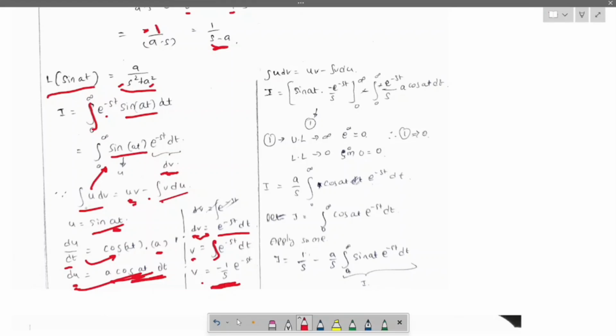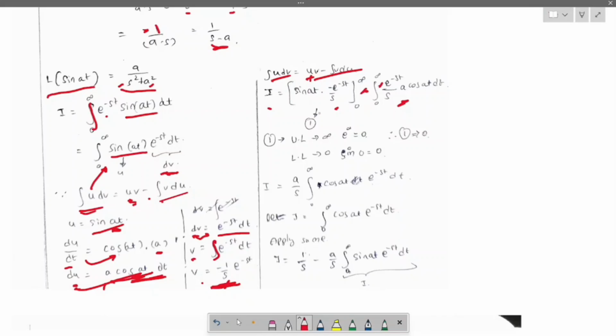Now for the formula: when we see u dv, the integration of u dv equals uv minus the integration of v du. So for the I, let us substitute. u is sin at, and v is e power minus st by s. Okay, apply the limits. Now here, minus of minus. Substitute v and du. V is this, du is this. Substitute like this. So here minus into minus, we will get plus.